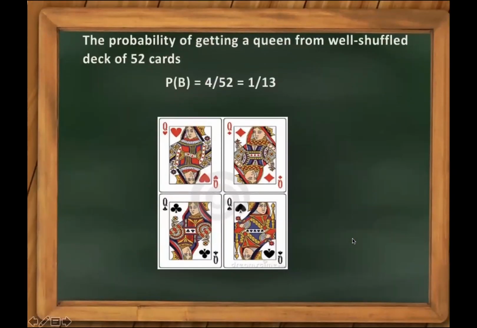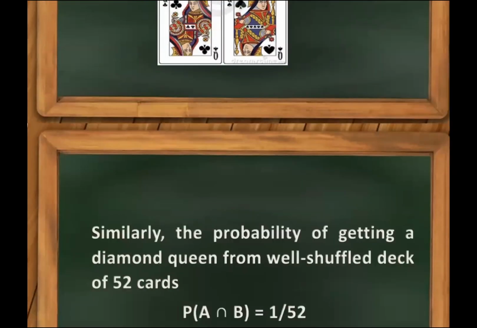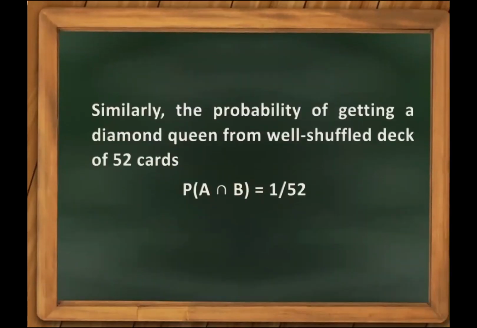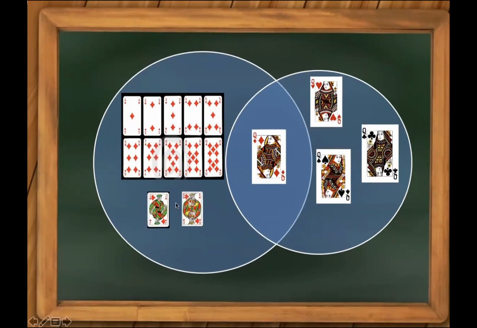Whereas, the probability of getting a queen, pila man, a queen? 4 over 52 or 1 over 13. Similarly, the probability of getting a diamond nga queen. Diamond queen, pila man ka diamond queen? We have 1. Na siya common. So, this is an illustration.